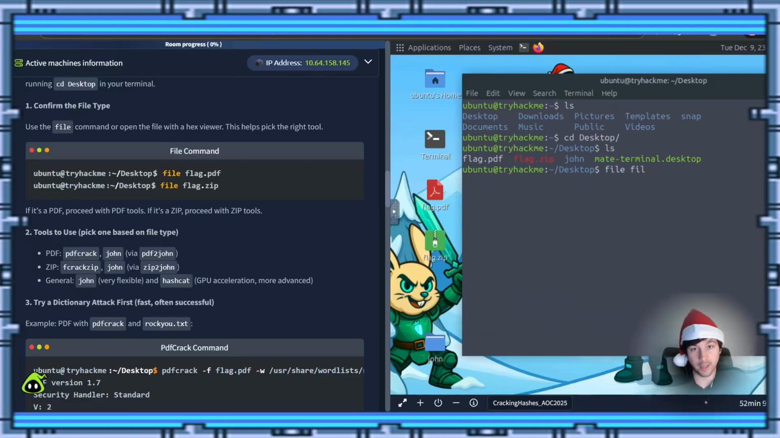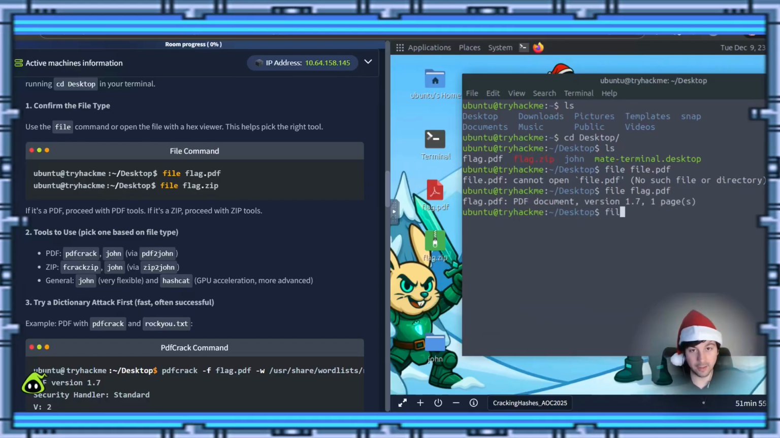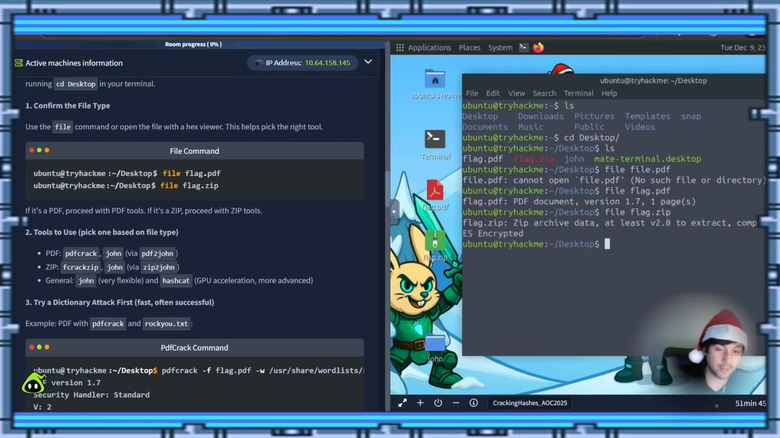So we'll do file on flag.pdf real quick. And, oh, it's flag.pdf. Okay, so there's that. And then it says it's a PDF document, version 1.7, and it has one page. So we'll do file on the other flag, and this one is a .zip. This says it's a zip archive file, at least version 2.0, to extract, compress. Okay, cool. AES encryption, I bet.